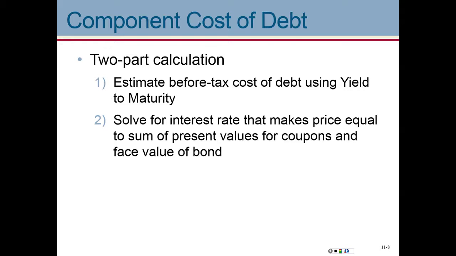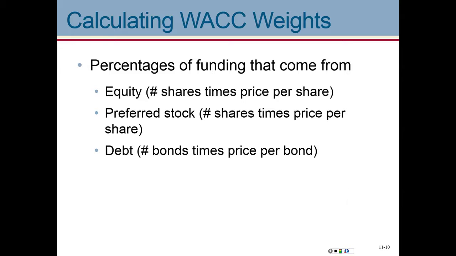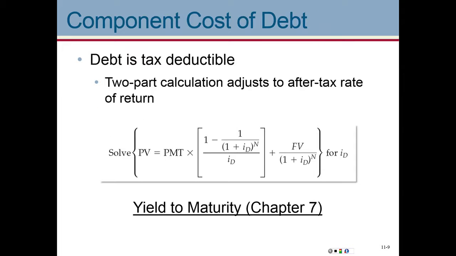So we do a couple of steps. First, we do the yield to maturity, same step as in chapter 7. And then, there it is. That long formula, you can do it with just the yield to maturity. Then you multiply by 1 minus the tax rate, and the rate is going to go down even further.